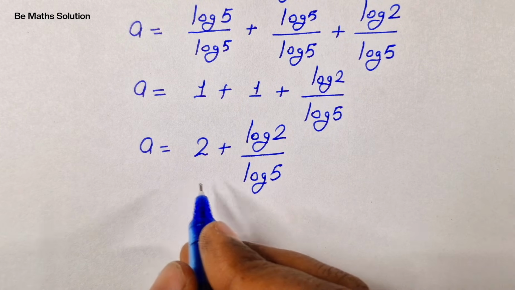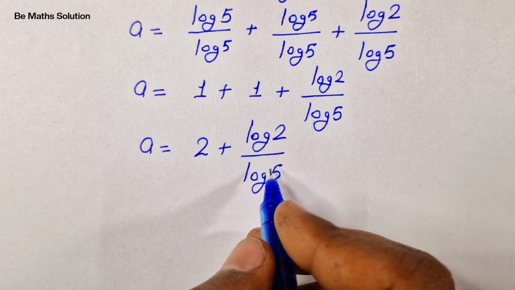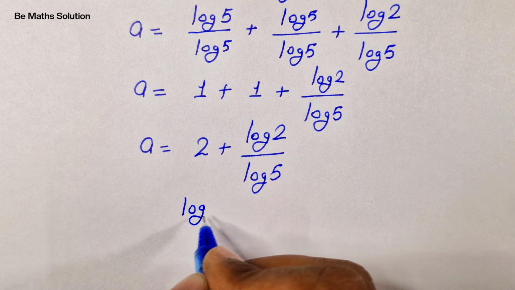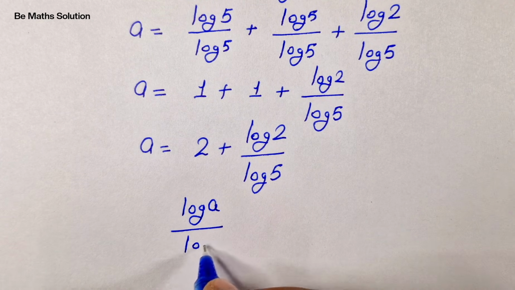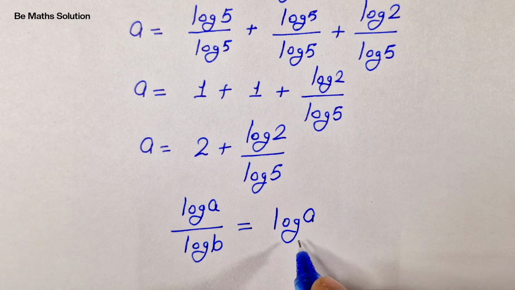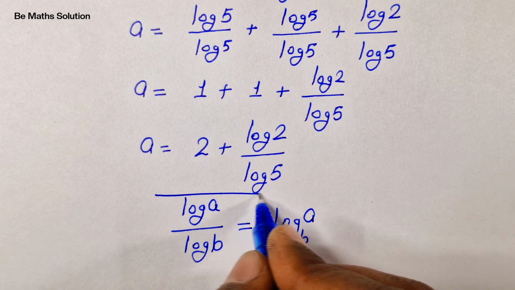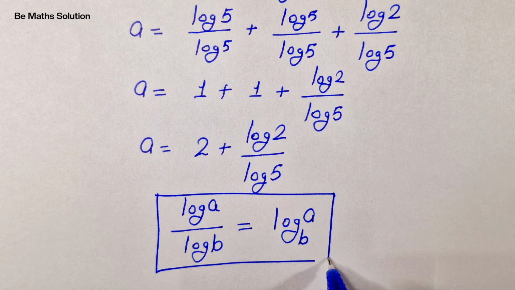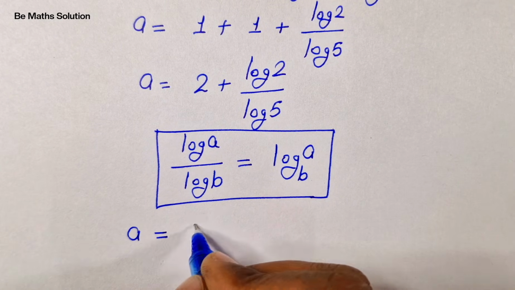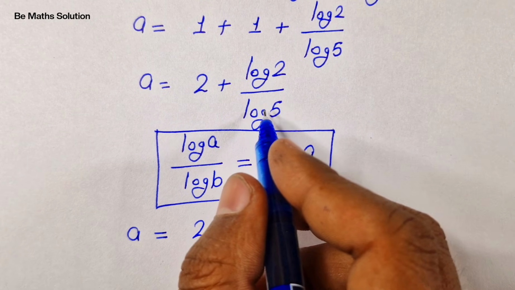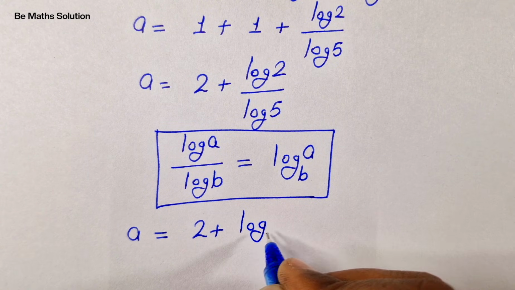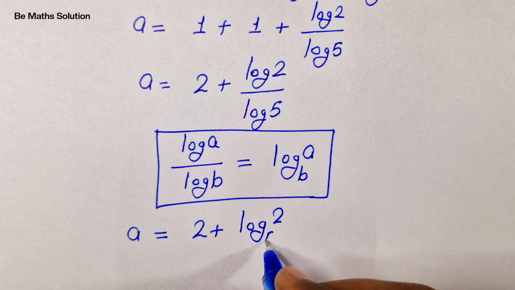Then in the next step, log of 2 over log of 5 is in the form of the logarithm rule, which is log of a over log of b is equal to log of a with base b. So a is equal to 2 plus log of 2 over log of 5, which is the same as log of 2 base 5.